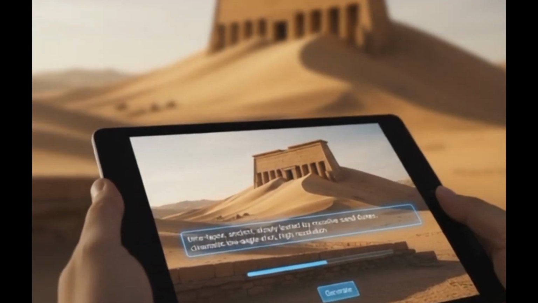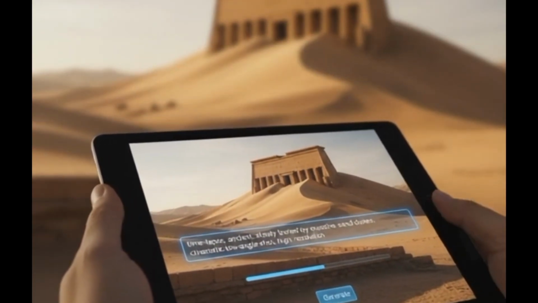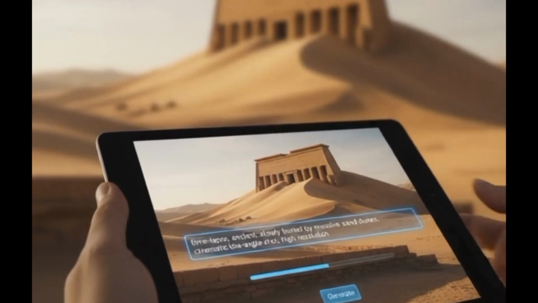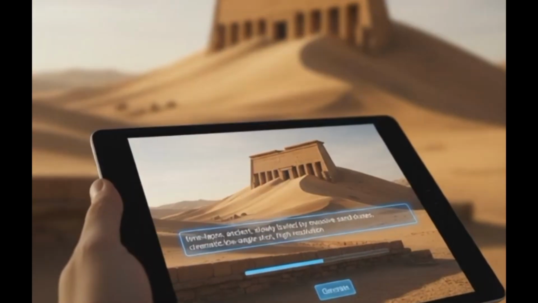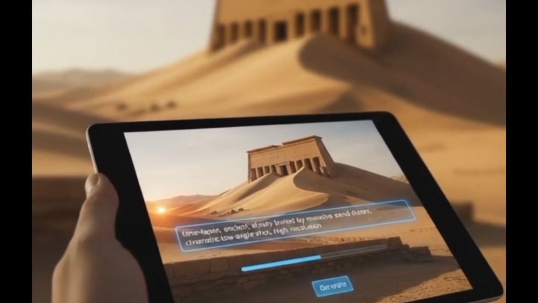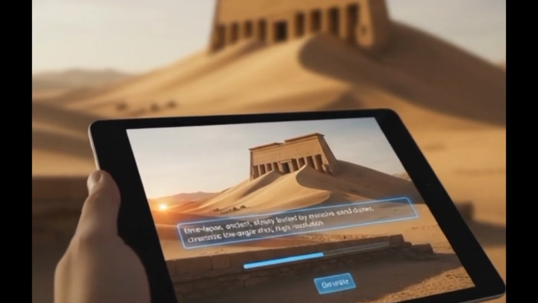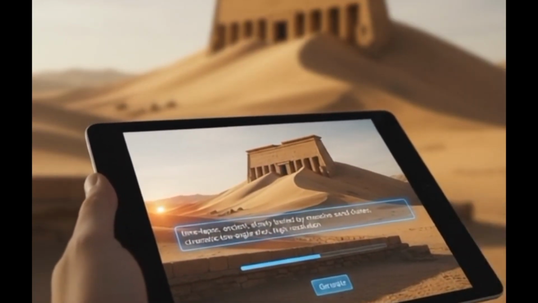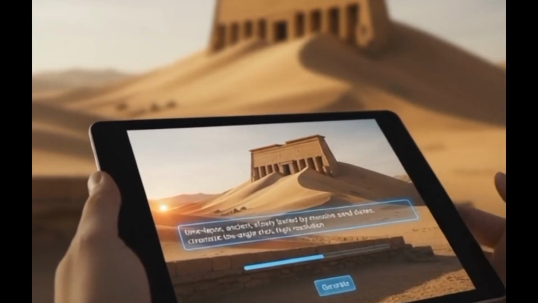Prompt number 10: a time lapse of a massive ancient desert temple being slowly buried by sand dunes. Cinematic low angle shot, harsh sunlight. And why does it work? This is controlled environmental change. AI struggles with fast action, but it excels at slow, predictable environmental transitions. The time lapse token guarantees slow, stable, impactful movement without any glitchy action. It's a great example of using a time-based command to force controlled motion.